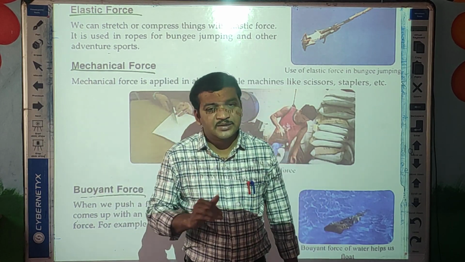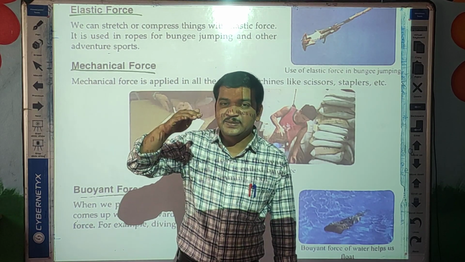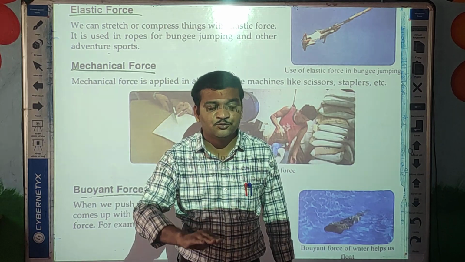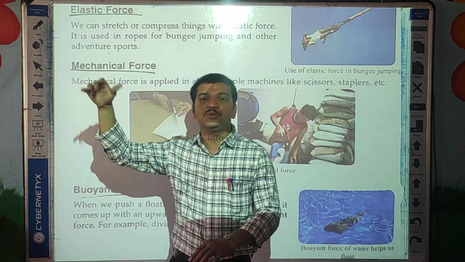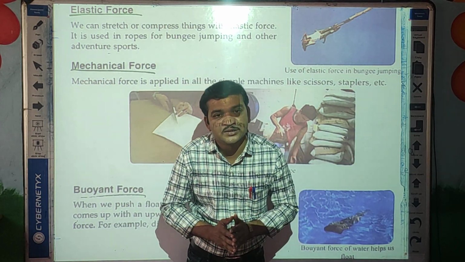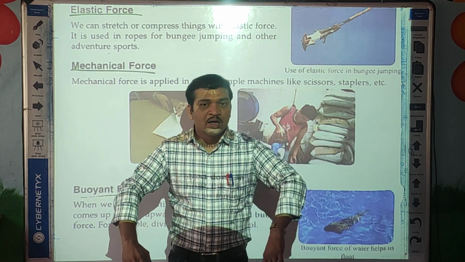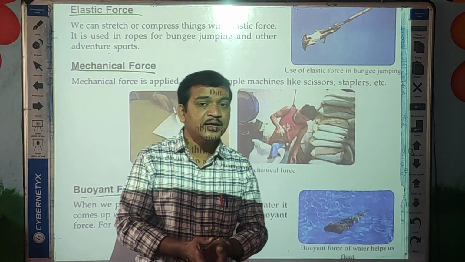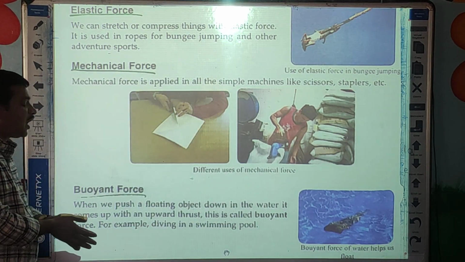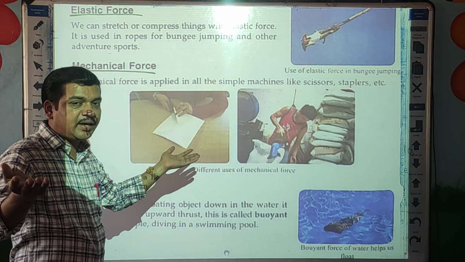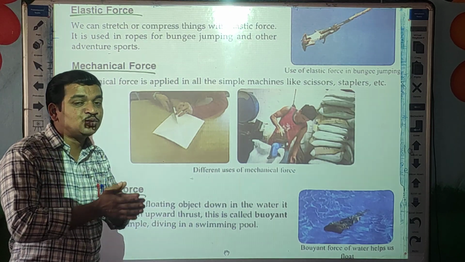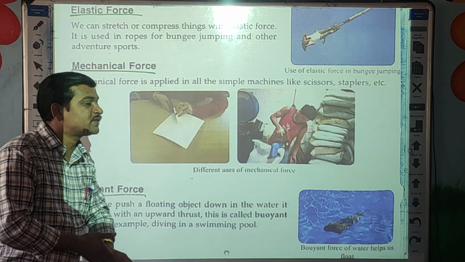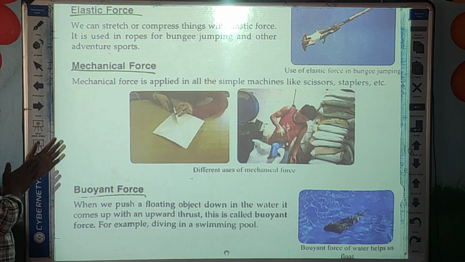After some time you press that ball with your hand into the water, and suddenly you leave your hand. What happens, students? That ball comes outside with a force. That ball comes upward in the water due to a force, and that force is called the buoyant force.